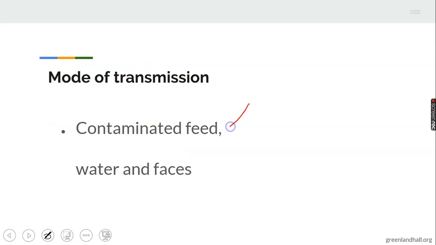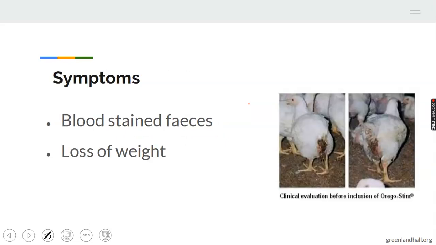Let's see the mode of transmission. They are infected through contaminated fields, water, and feces. We have symptoms. Blood-stained feces is number 1.